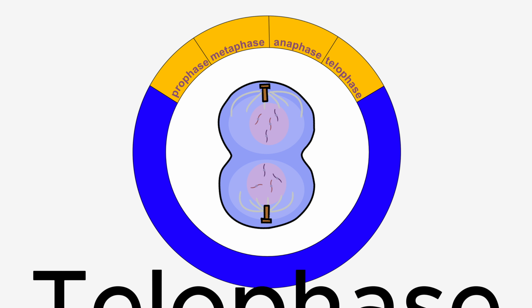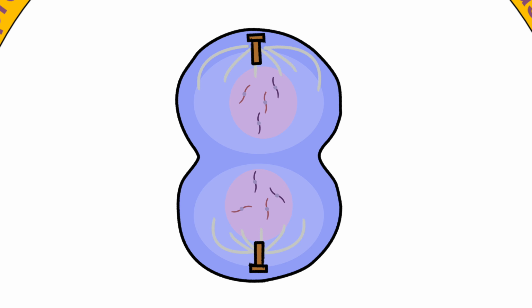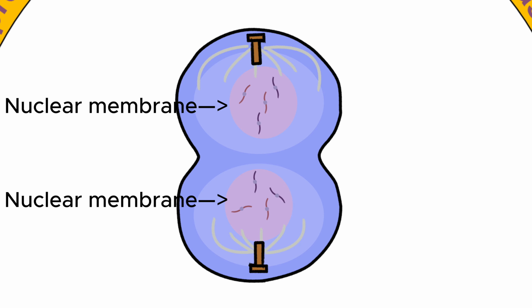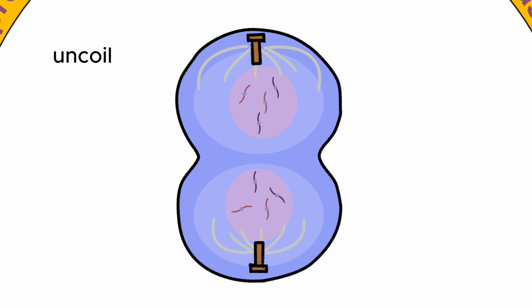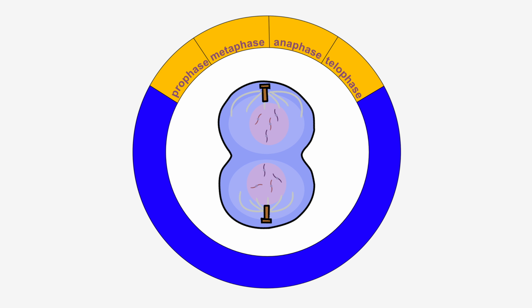During telophase, the cell begins wrapping up the division process. Two new nuclear membranes slowly form around each cluster of chromosomes. Meanwhile, the chromosomes start to uncoil back into their looser chromatin form. At this point, the cell contains two distinct nuclei, a clear sign that division is almost complete.